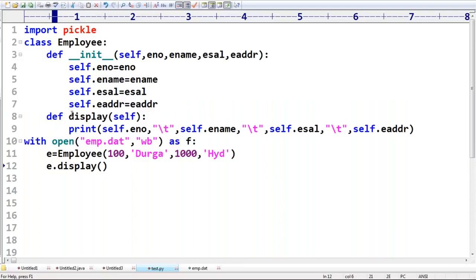What is the need of saving to the file? What is the need of writing? So this is not the real time scenario. You should just be aware of how you can save and how you can read from this example. Clear? Any explanation is required?